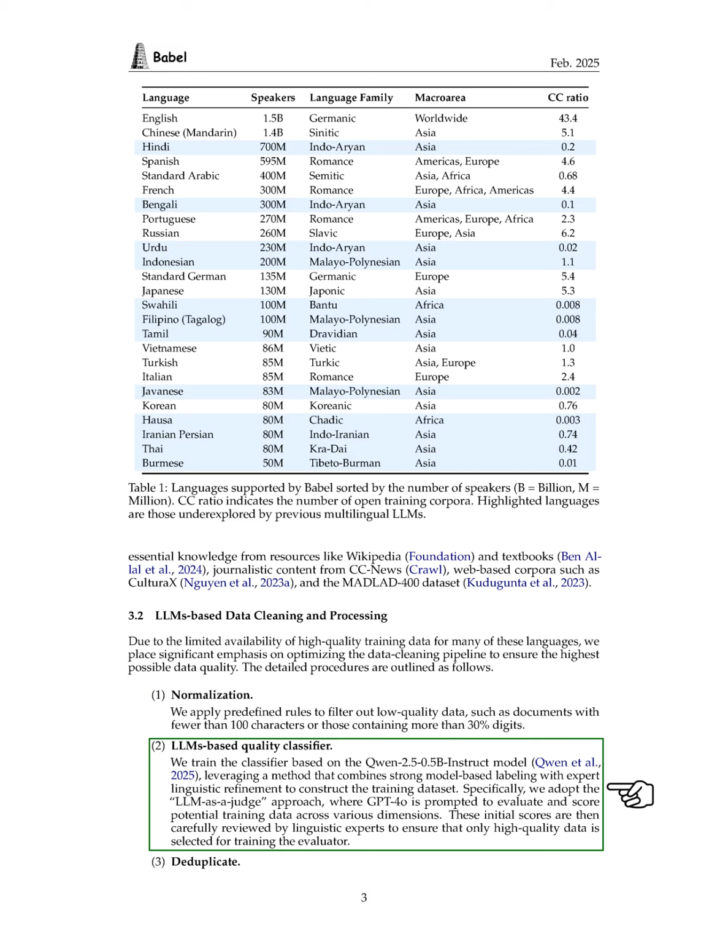Next, we develop a quality classifier using the Qwen 2.5 0.5b instruct model. We combine strong model-based labeling with expert linguistic refinement to create our training dataset. We use the LLM as a judge method, where we prompt GPT-4o to evaluate and score potential training data on various aspects. Linguistic experts then review these scores to ensure we select only high-quality data for training.